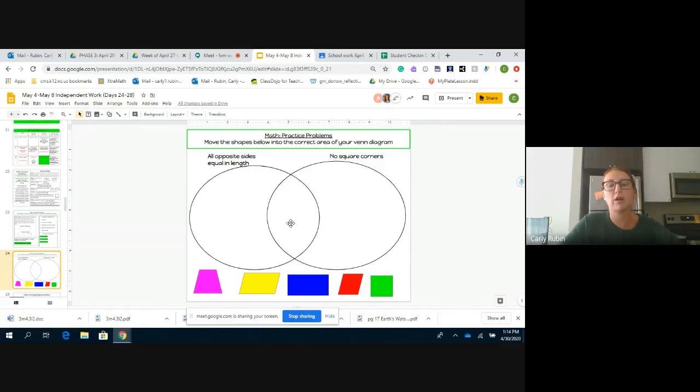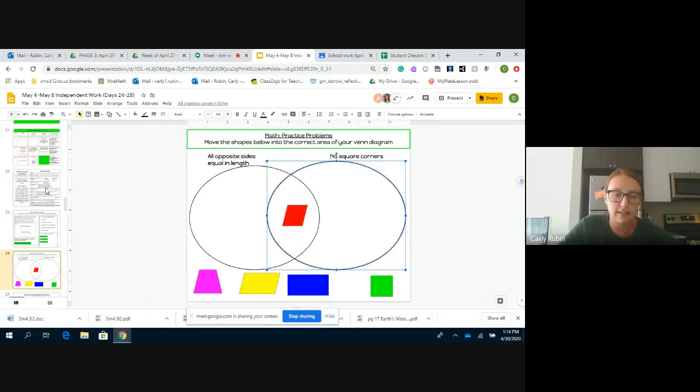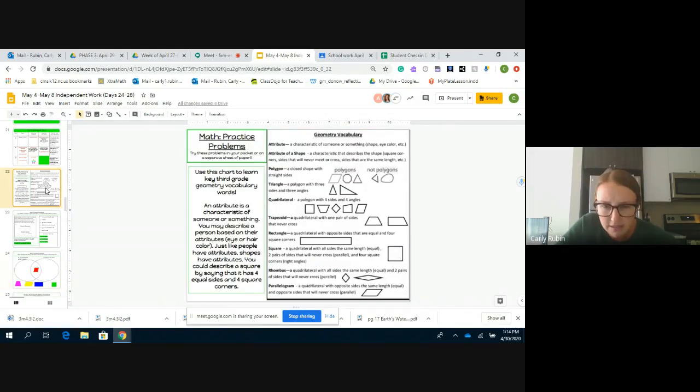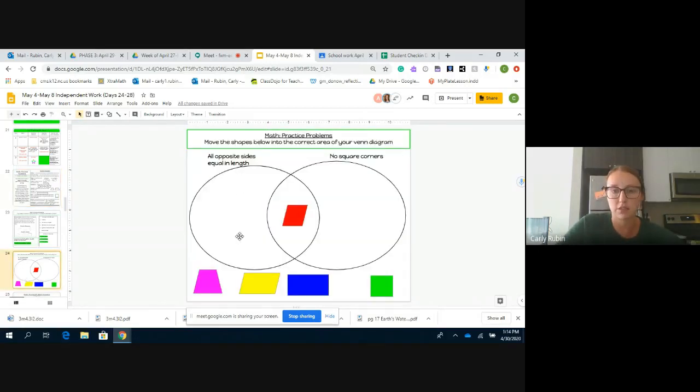So I'll give you a hint of something that would go in the middle. This rhombus right here doesn't have any square corners. You can see the angles are slanted. All right. And the opposite sides are equal in length. It said that in the vocabulary for a rhombus. All sides are the same length. So that means the opposite sides are the same length. So that would go in the middle. I'm going to move that back.